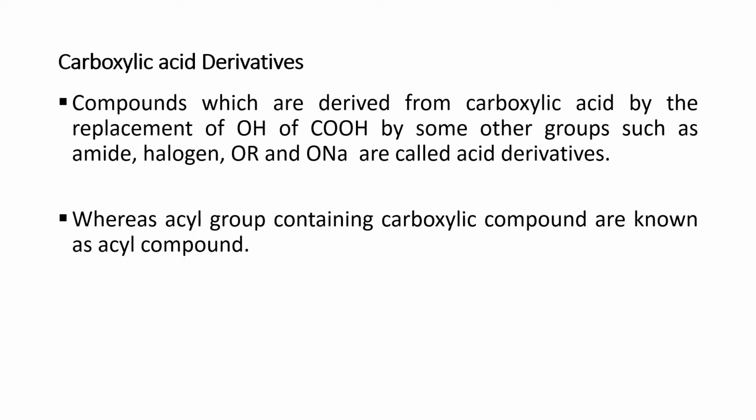Next point is carboxylic acid derivatives. Before moving ahead and understanding the reactions of carboxylic acid, it's very essential that we know what a carboxylic acid derivative is. It is a compound derived from carboxylic acid by simple replacement of the hydroxyl group by some other group. Such as amide, halo group, OR and ONa. Such derivatives are named acid derivatives, where the acyl group which contains the carboxylic compound is named an acyl compound. Inshallah, you will see all this terminology repeated when we do the reactions of carboxylic acid. Next slide, please.